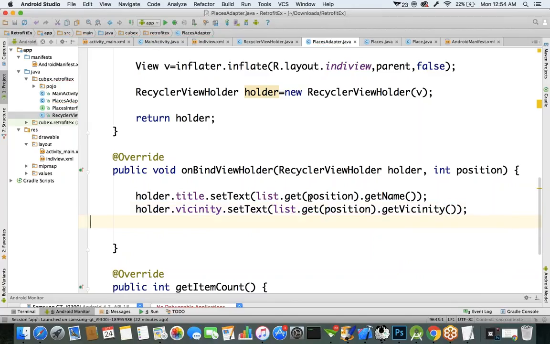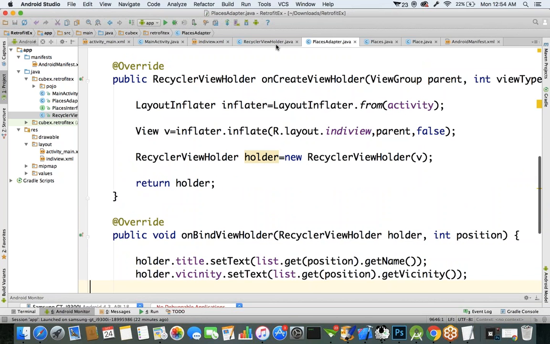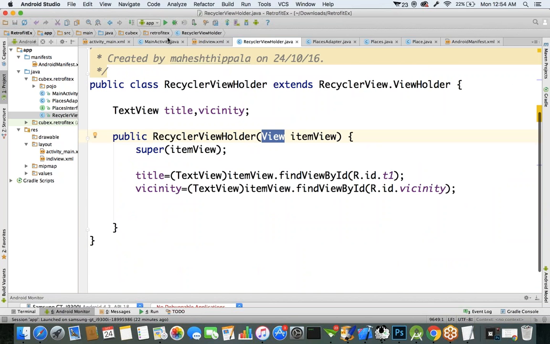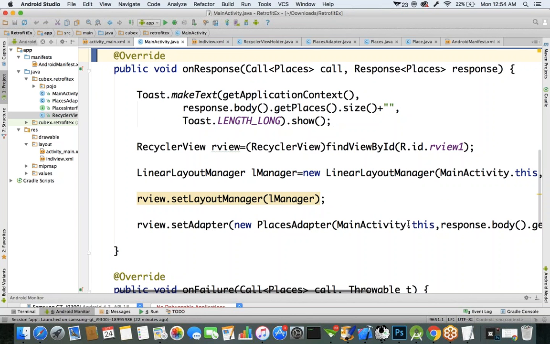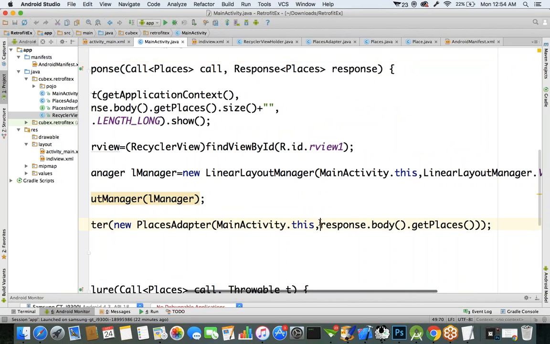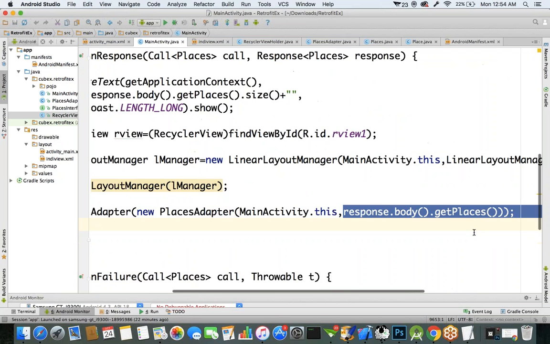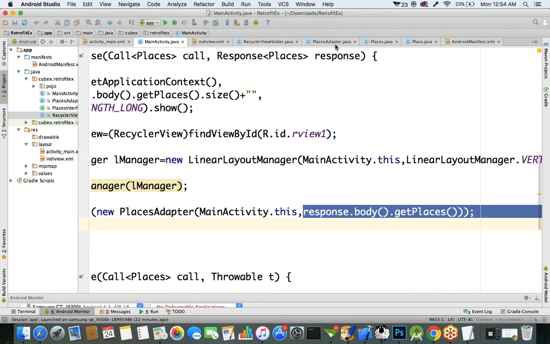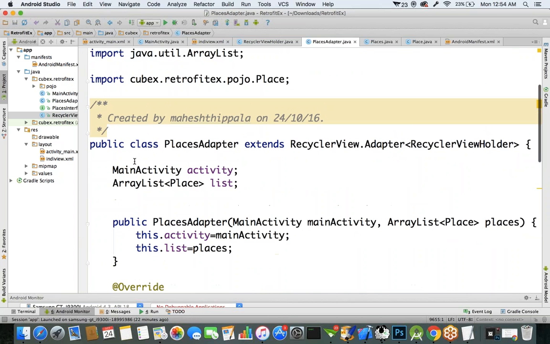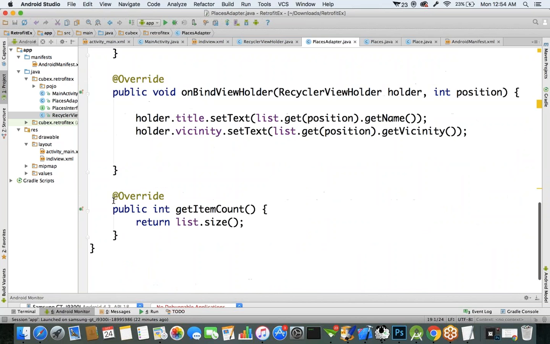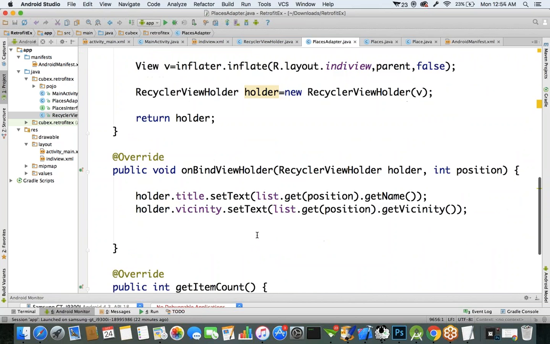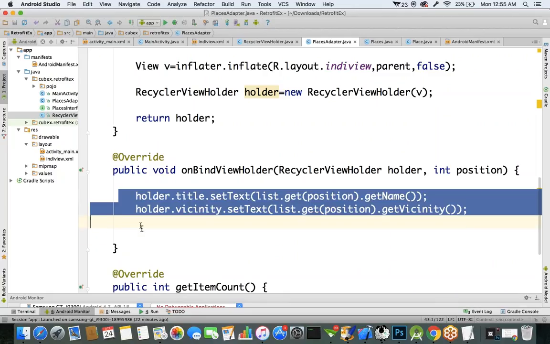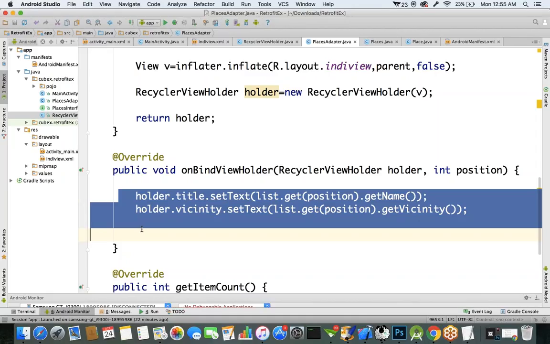That's it. Whatever response we got from the Google Places, that response we are also sending as an input parameter to the recycler view adapter class. Here we are sending the activity object, and that Google Places response also as an input parameter. It's an array list object. In the adapter class, using that Google Places response, we specified how many items you want to present. However many items are there in that Google Places list, that many times this group is going to repeat. We are getting the individual record.